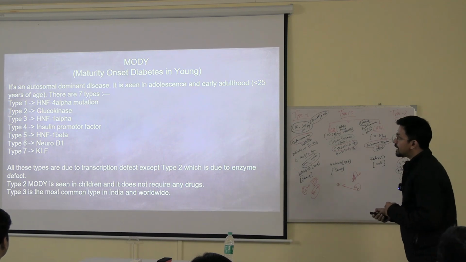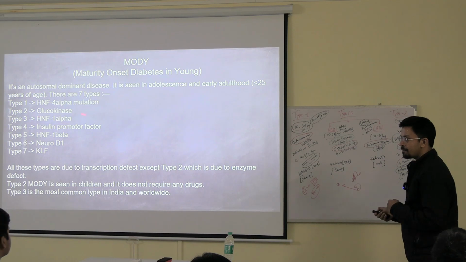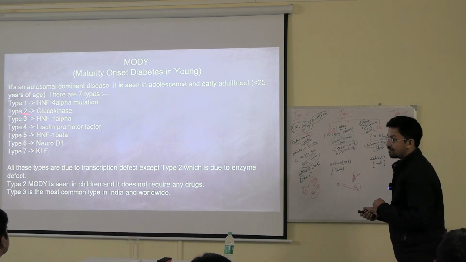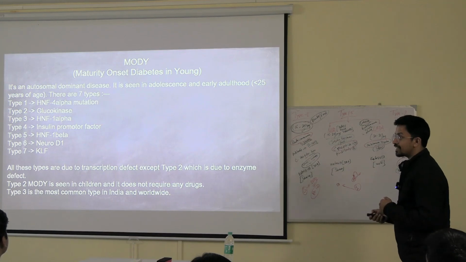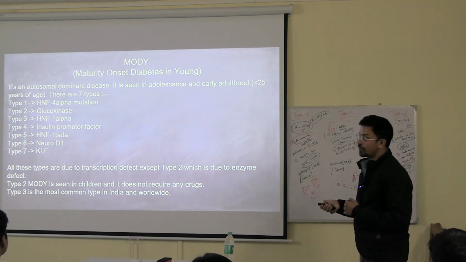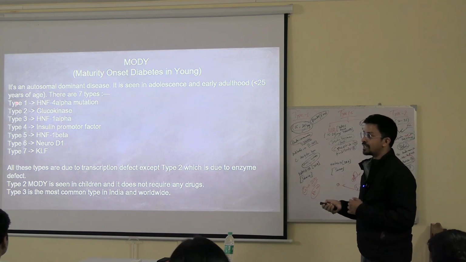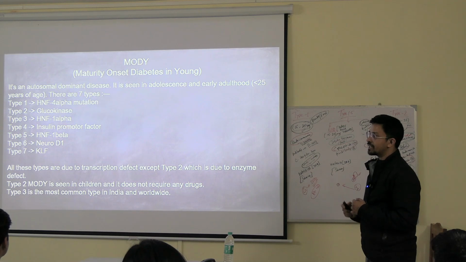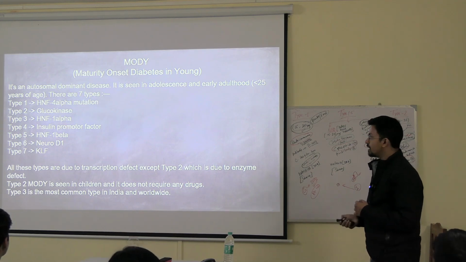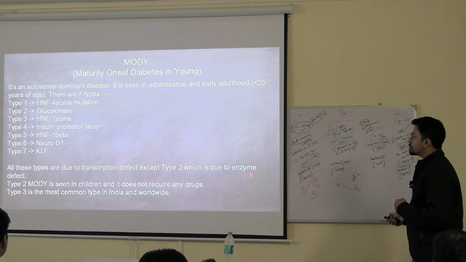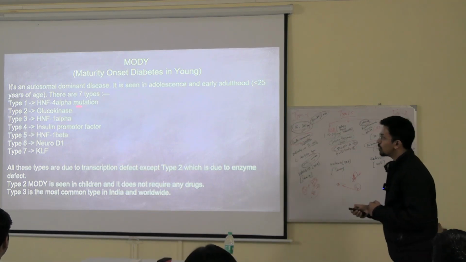Type 2, you can see the name is a little different, glucokinase. Some familiar name? It's an enzyme. Glucokinase is an enzyme like hexokinase. So type 2 is the only MODY that is happening because of an enzymatic defect, and the rest of the 1 to 7 are all because of genetic defects. Got it? All these types are due to the transcription defect except type 2, which is due to the enzyme defect. The enzyme is glucokinase.